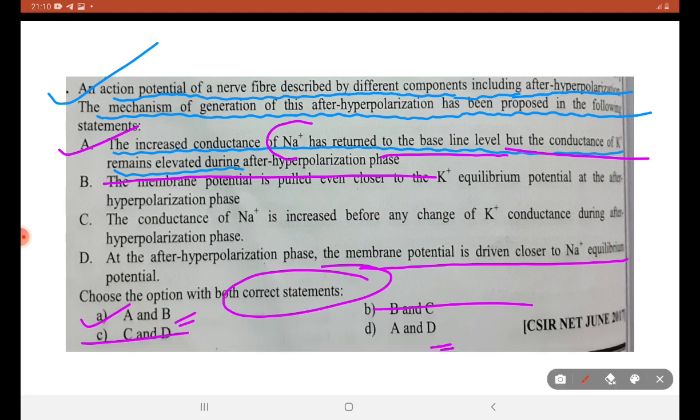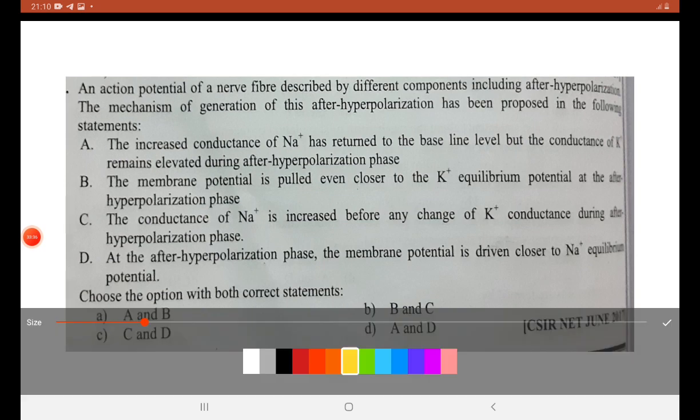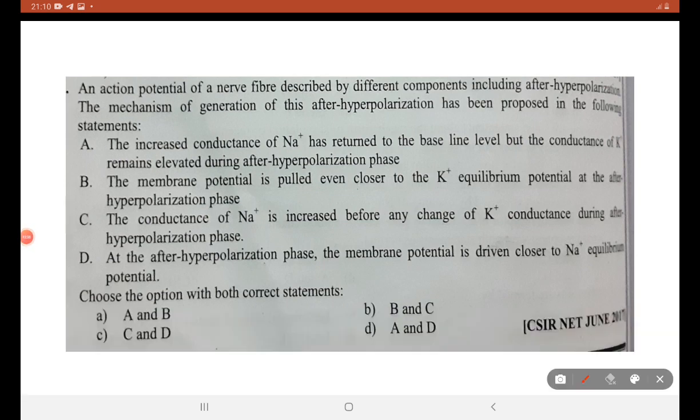Hope with the graph I explained, you can arrive at answer A. Close to K plus equilibrium potential. Increased conduction of Na plus has returned to the baseline, but the conduction of K plus remains elevated. The membrane potential is pulled even close to the K plus equilibrium potential after hyperpolarization phase. So A and B are the right answers. Okay.